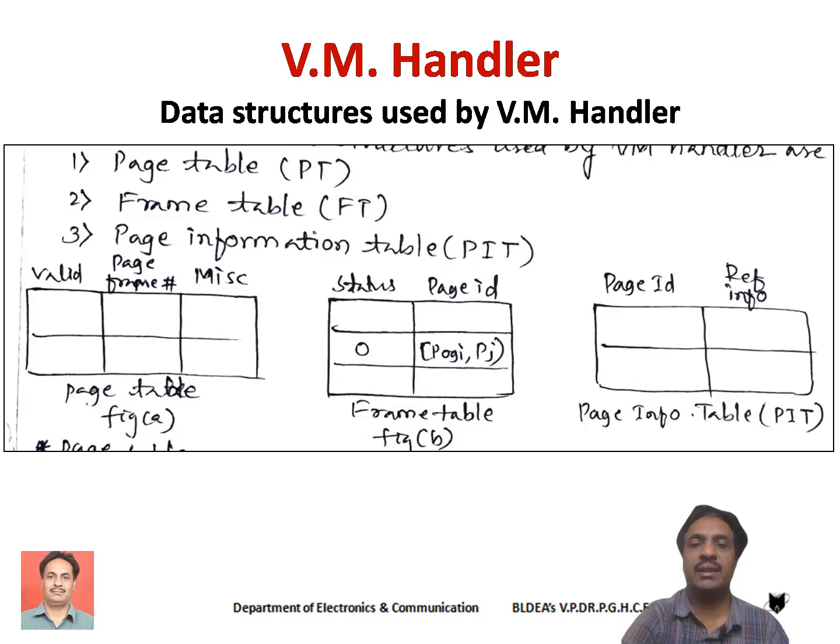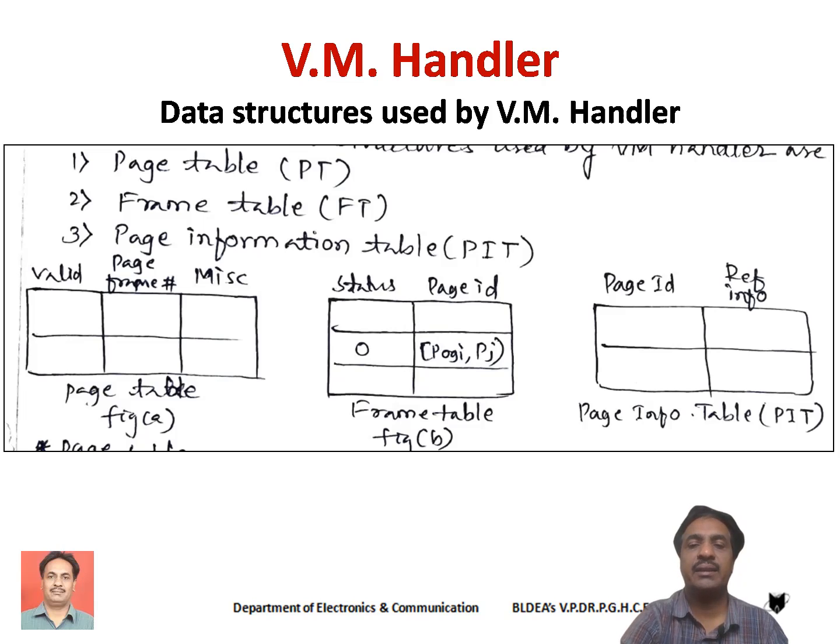That's why we use the second field. We call it the page ID. This page ID contains two fields, that is the process ID and the page number, that is, the page in which process it belongs. We store process ID along with the page number.